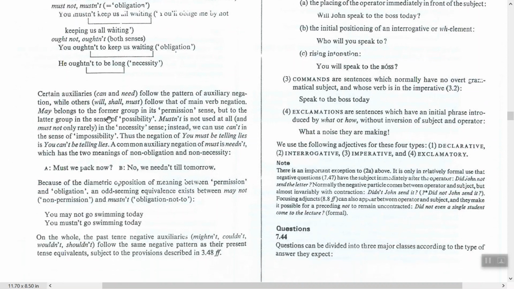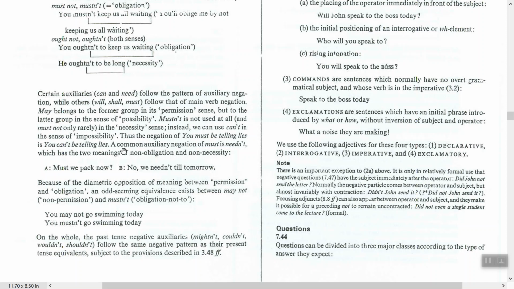Here we have a comparison. Certain auxiliaries, can and need, follow the pattern of auxiliary negation, and then the two patterns are auxiliary negation and main verb negation. So can and need follow the pattern of auxiliary negation, while others, will, shall, must, this is a summary, follow that of main verb negation. May belongs to the former group in its permission sense, but to the latter group in the sense of possibility. We talked about this. Mustn't is not used at all, and must not only rarely, in the necessity sense.